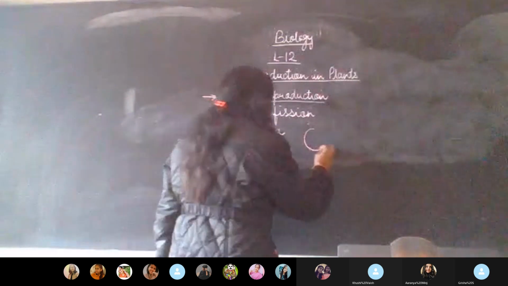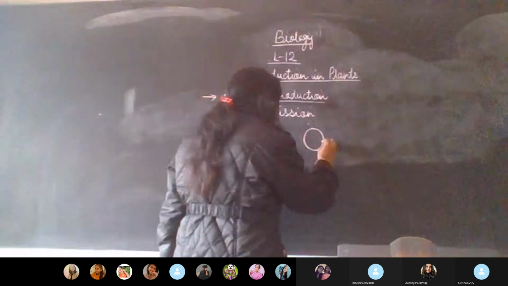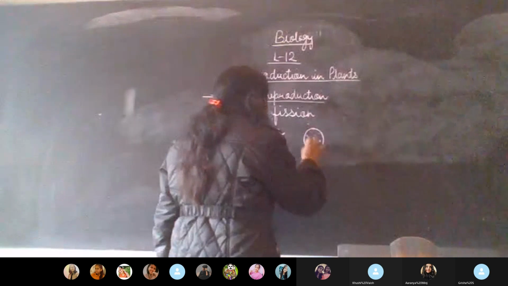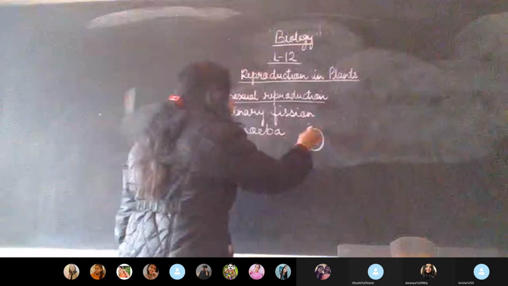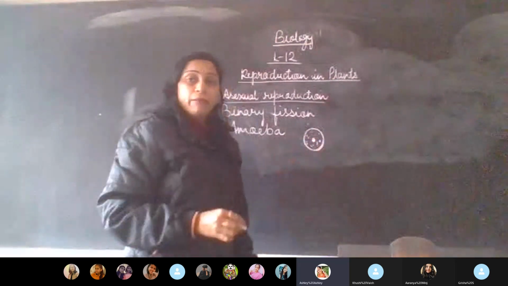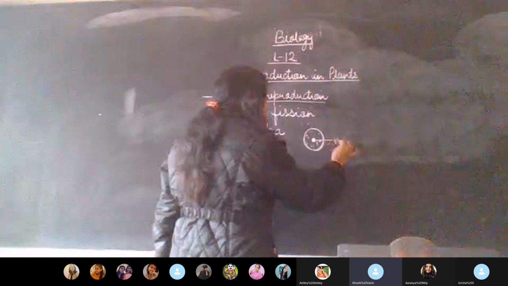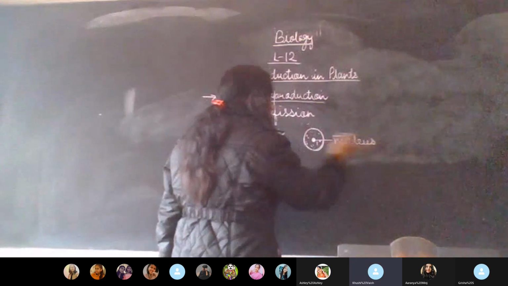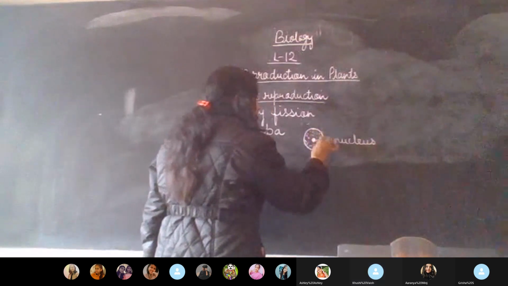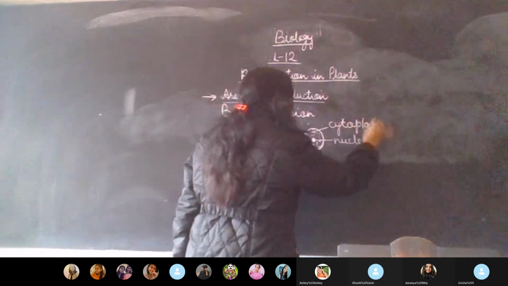Now first, understand what a cell is. I told you a cell consists of a wall, the membrane, and it consists of liquid, and it consists of a nucleus. All of you repeat. What is this? Membrane. And then what is this? Nucleus. And this gel-like thing is called the cytoplasm.